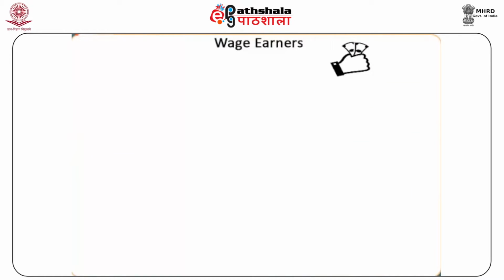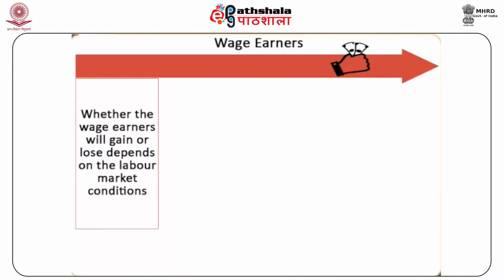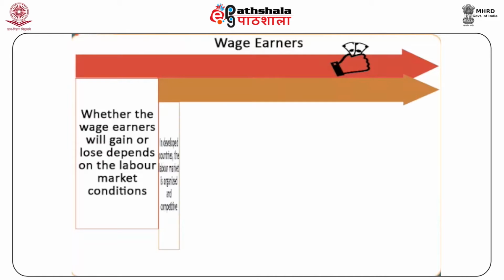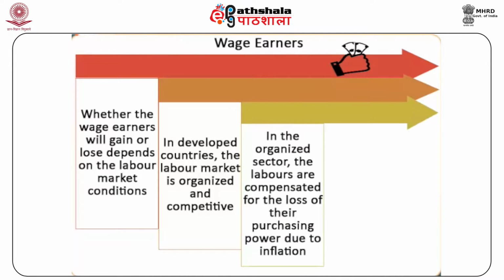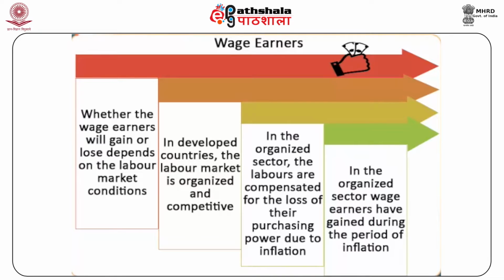Wage earners. Due to inflation, whether the wage earners will gain or lose depends on the labor market conditions. Generally, in developed countries like the US, the labor market is organized and competitive. In the organized sector, because of the use of union power, the laborers are compensated for the loss of their purchasing power due to inflation. Therefore, it can be said that in the organized sector, wage earners have gained during the period of inflation.